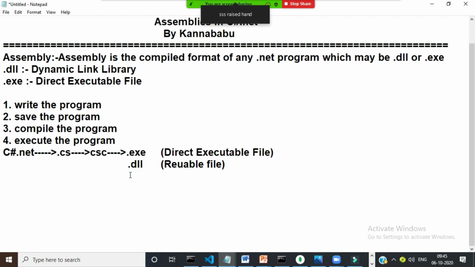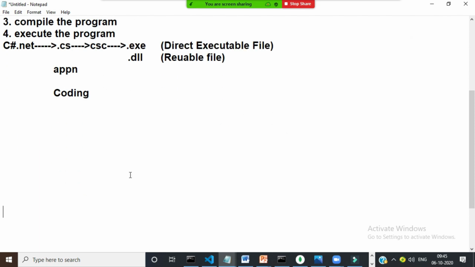Okay. Whenever we develop any application, we need to write coding, and this coding is basically divided into 2 types: predefined code and user-defined code.